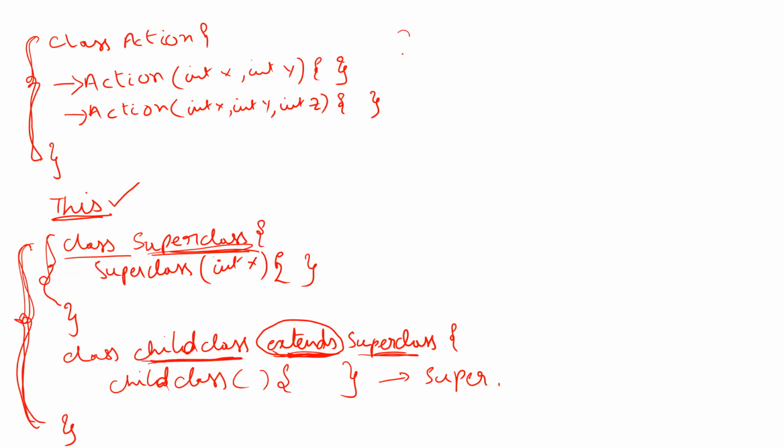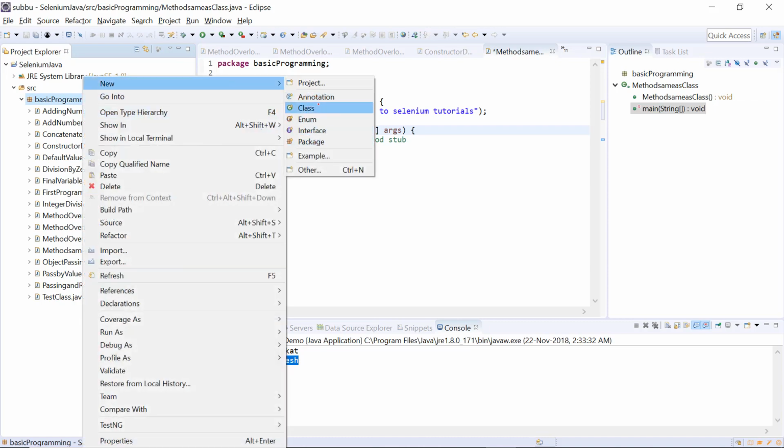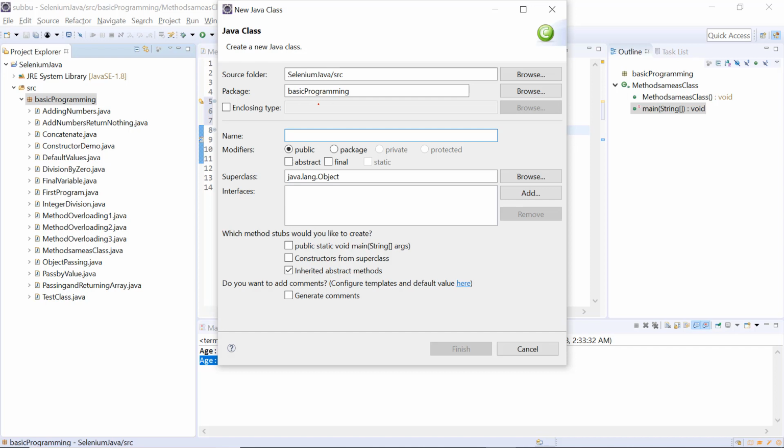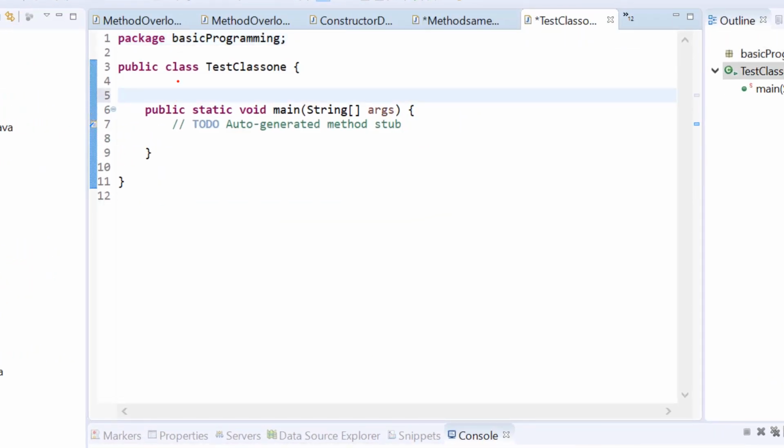So first let us see an example on this one, calling a constructor from another constructor within the same class. I am creating a new class now, and I am giving the name as test class, and I am using the main method. So type already exists, test class is already there, so I am saying test class 1. Click on finish.